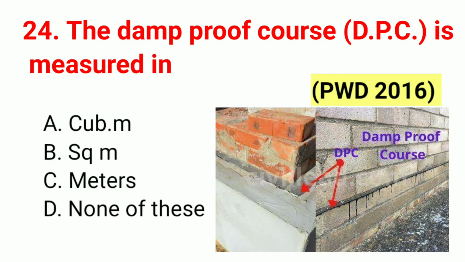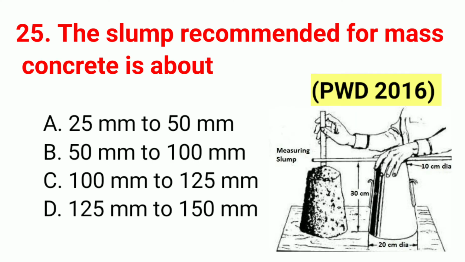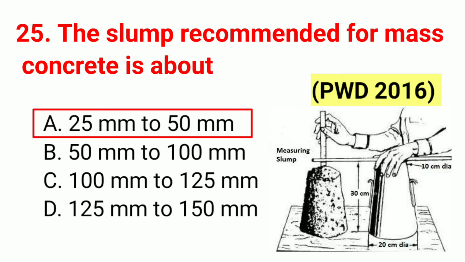Question number 24. The damp proof course DPC is measured in. The correct answer B, square meter. Question number 25. The slump recommended for a mass concrete is about. The correct answer A, 25 mm to 50 mm.